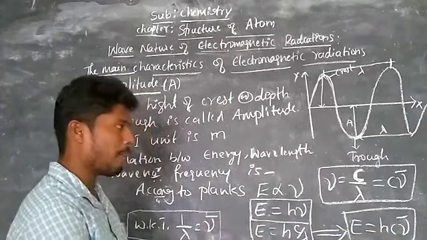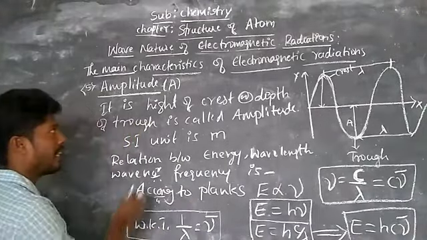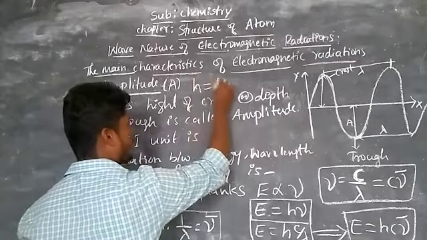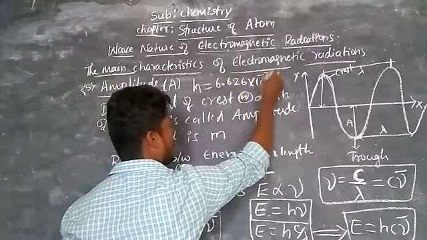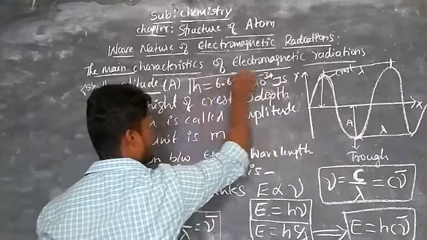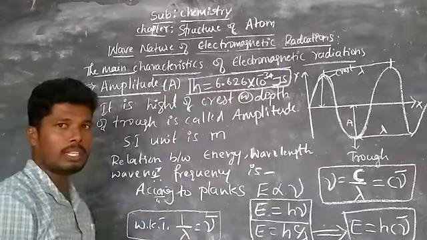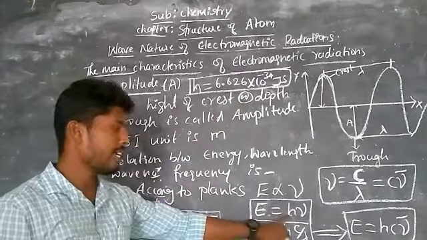H is called Planck's constant. I write here h is equal to Planck's constant. Its value is 6.626 into 10 power minus 34 joule second. Remember the value, it is helpful to solve the problems. Here there is an h, right?